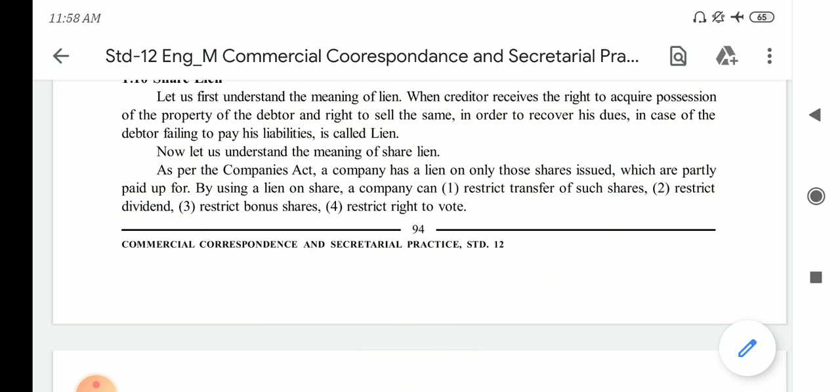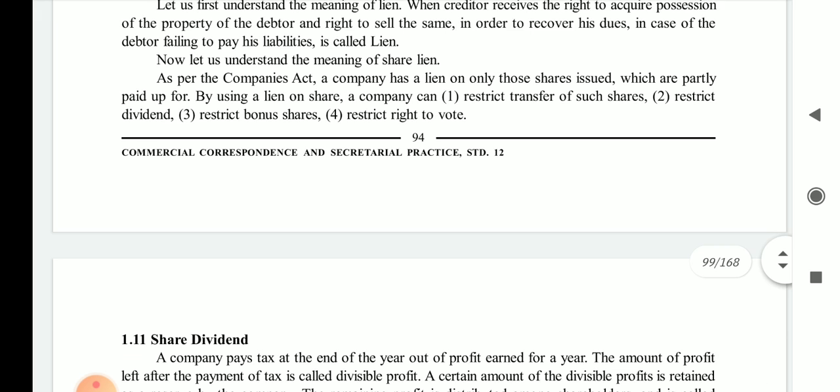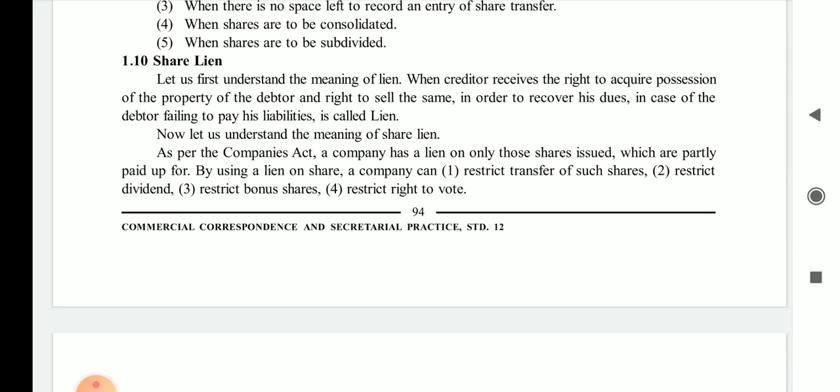Now we are going to study further. Let us understand the meaning of share lien. As per the Companies Act 2013, a company has a lien only on those shares issued which are partly paid up. See, only those shares which are partly paid up can be subject to lien. Before using a lien on shares, see what type of steps should be taken by the company.